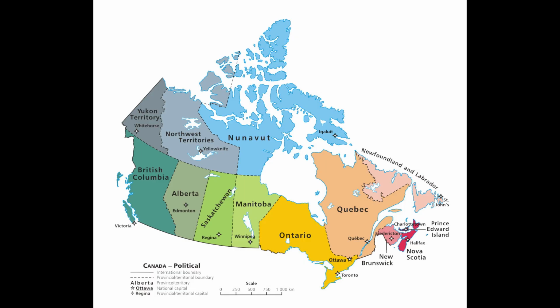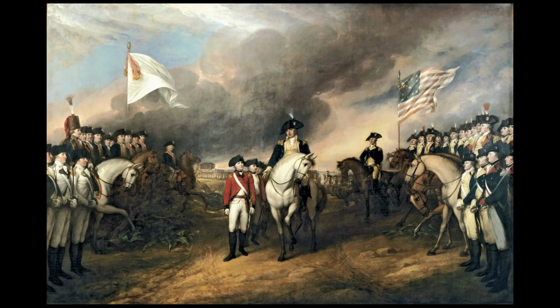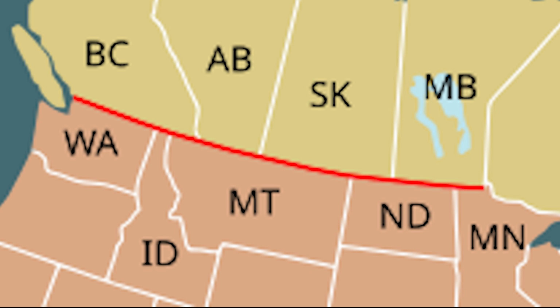Canada's southern border began to take shape after the American Revolution, when the U.S. won its independence. The 49th parallel became the main dividing line between the United States and British Canada, solidifying much of the present-day boundary between the two nations.